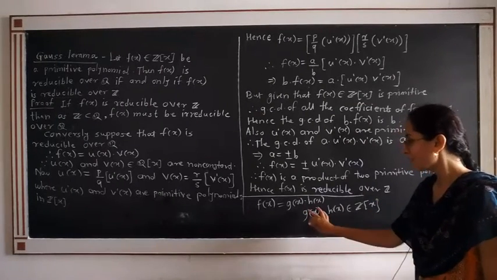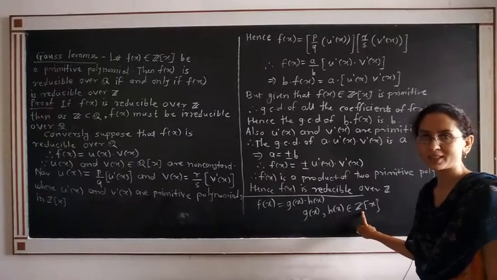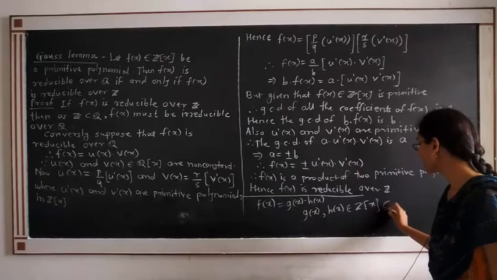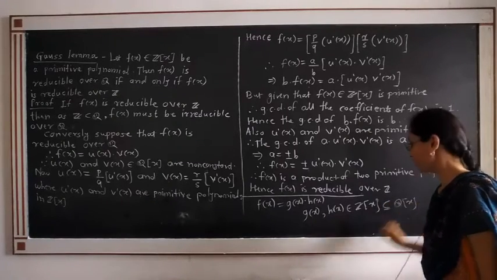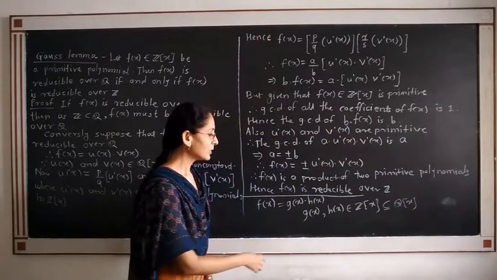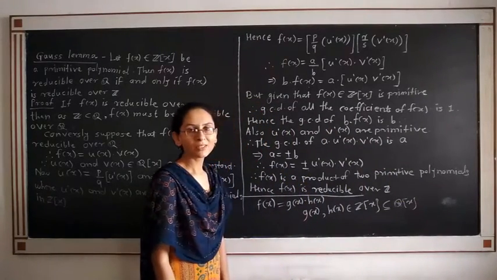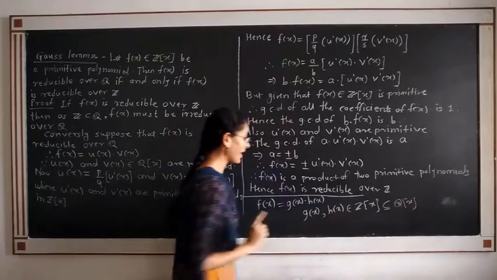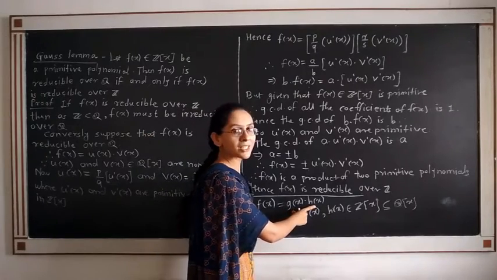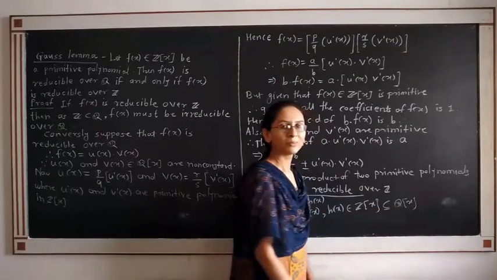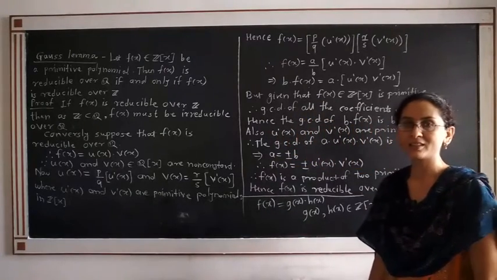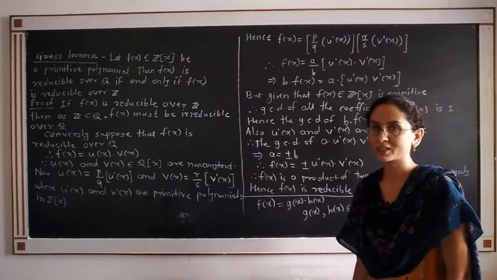Now these polynomials belong to Z[x], and since Z is a subset of Q, Z[x] is again a subset of Q[x]. It means you are factorizing the polynomial f(x) into the product of two non-constant polynomials over Q. That means the polynomial f(x) is reducible over Q[x].